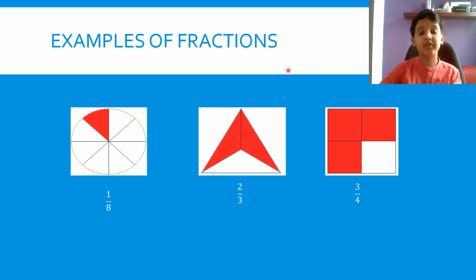Examples of fractions. The first fraction represents 1/8, or 1 part out of 8 parts. The second fraction is 2/3, or 2 parts out of 3 parts. The third fraction is 3/4, or 3 parts out of 4 parts.